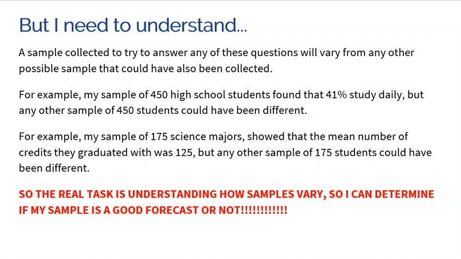A second example could be my sample of 175 science majors in college found that the mean number of credits they graduated with was 125. But again, any other sample of 175 students could have been different. Could have been 126, could have been 124, could have been 130. Who knows? But I have to understand that my sample is my sample, and it's definitely going to vary from other samples of the same size.